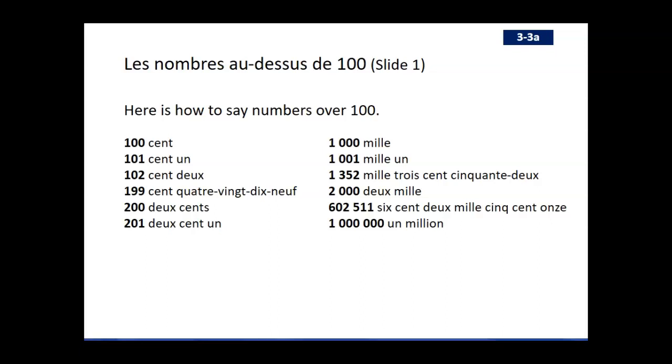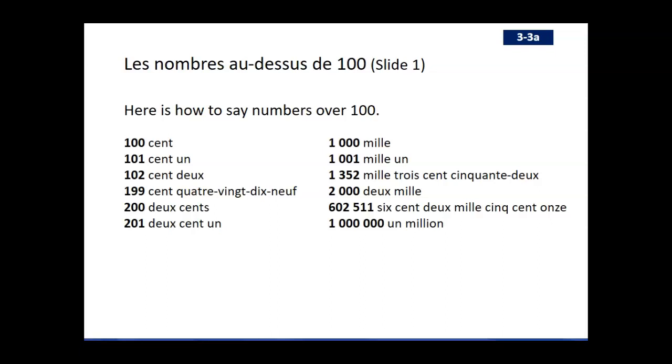So it's 600, six cents, 2000, deux mille, 500, cinq ccent, 11 is onze. Now put it all together and we get that big number. And then finally for 1 million, we say un million.